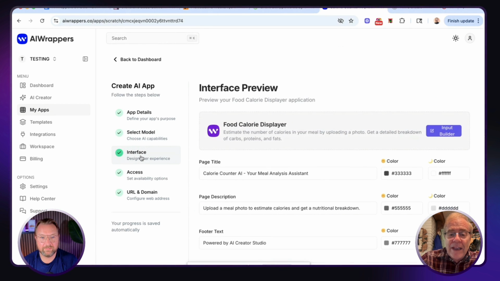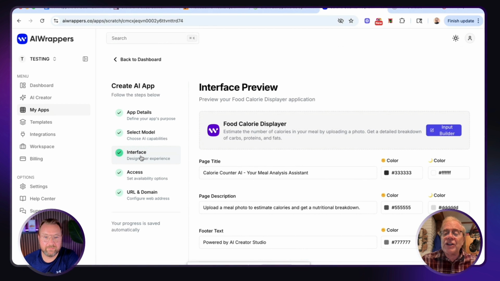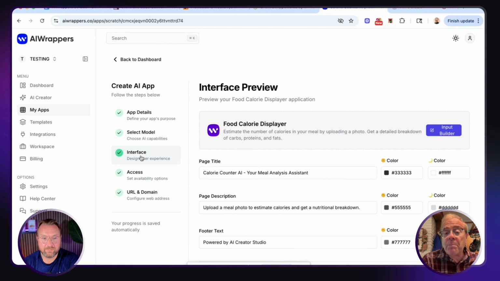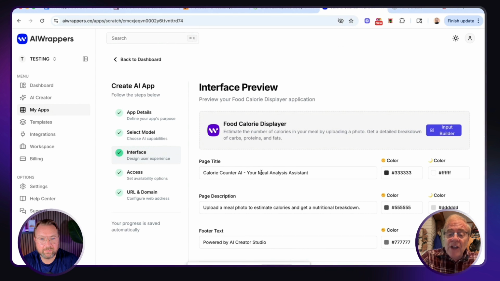And then for the interface, this is going to take a look at basically what folks are going to see. You could change the colors to, let's say, fit your business as an example. You can change the page title because we're making a page out of this. We're making a real product out of it. And it even integrates your own payment service, Stripe. So we could change the page title if we wanted.